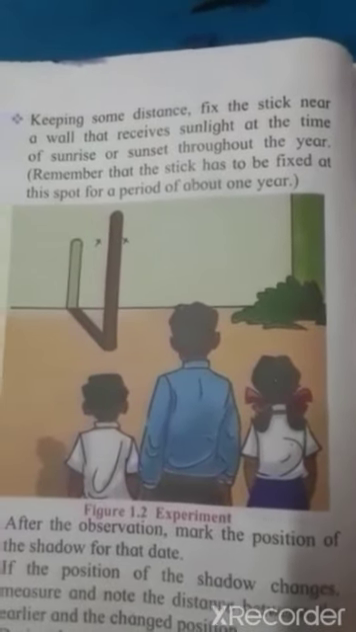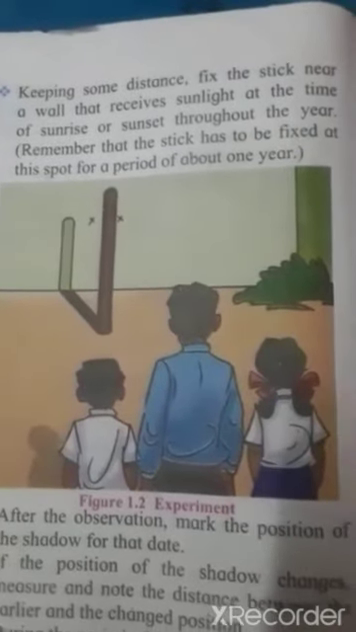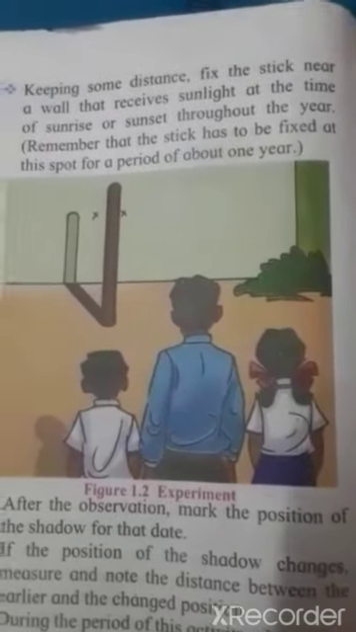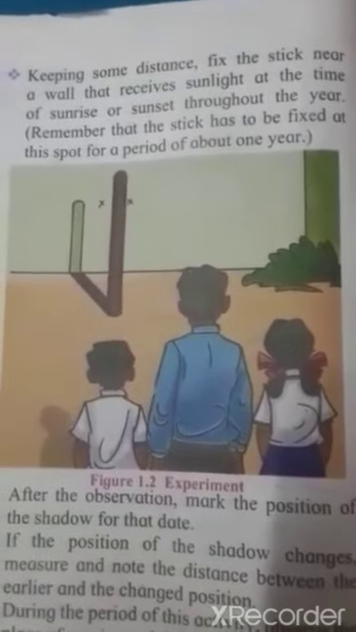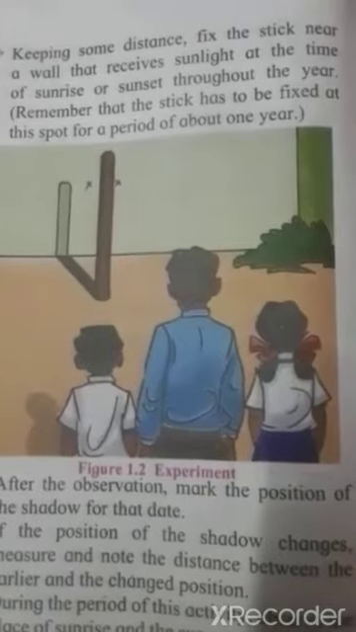Keeping some distance, fix the stick near a wall that receives sunlight at the time of sunrise or sunset throughout the year. Remember that the stick has to be fixed at this spot for a period of about 1 year. After the observation, mark the position of the shadow for that date. You can see in this figure how there is a mark of shadow.